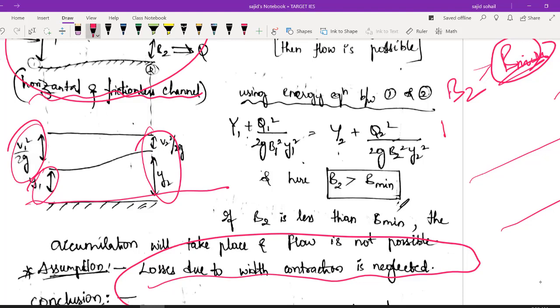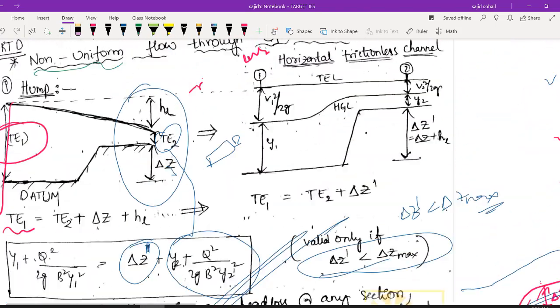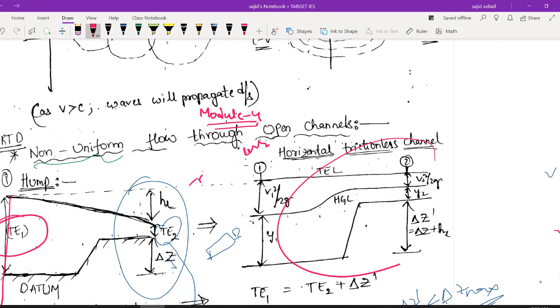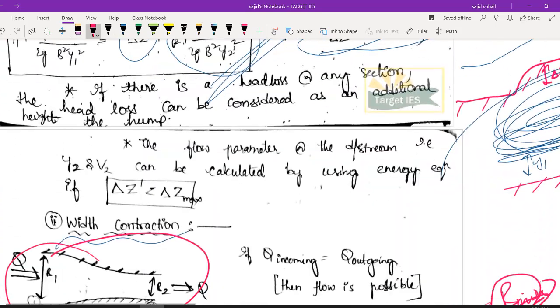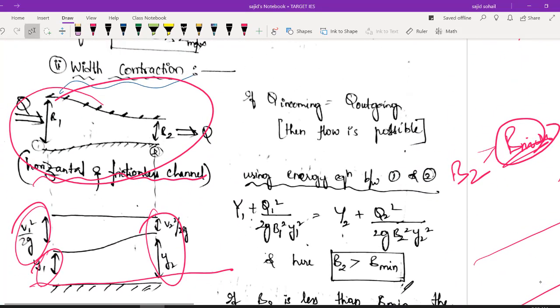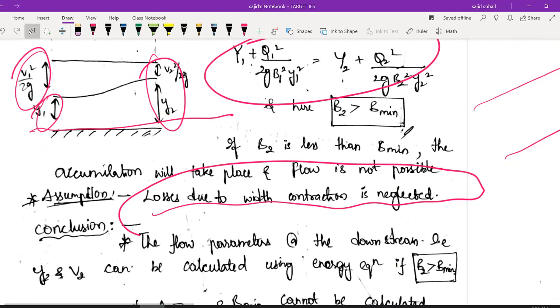Your friction losses, HL, are very high compared to these eddy losses or width contraction losses. So I considered my head loss in that equation, but when it comes to here, it is only because of width contraction, and the eddies cause only a small energy loss. So I am ignoring it. Directly I am using this formula and getting my answer, as simple as that.